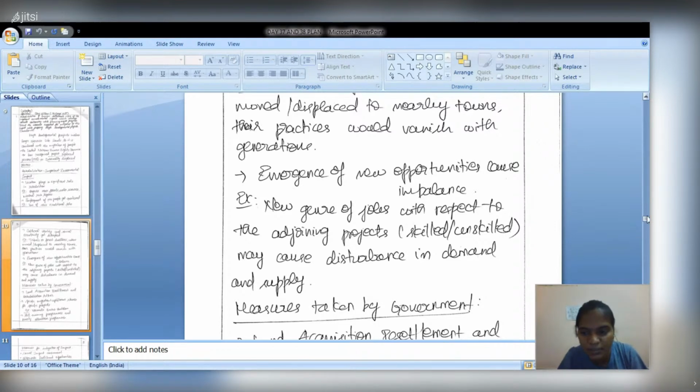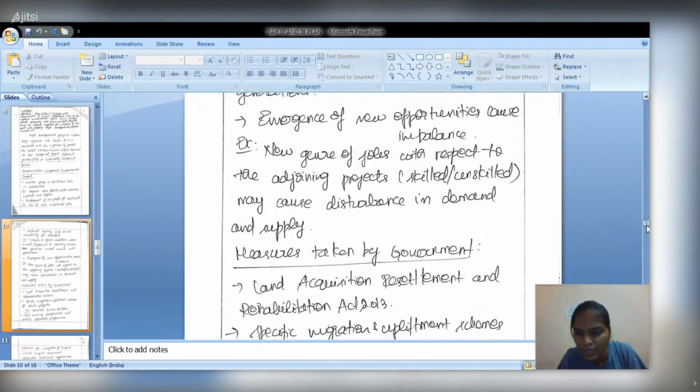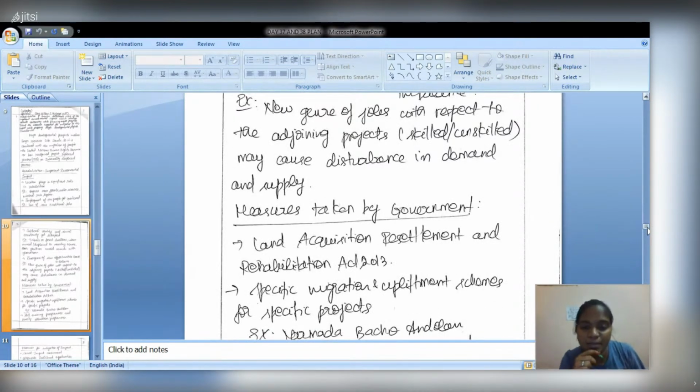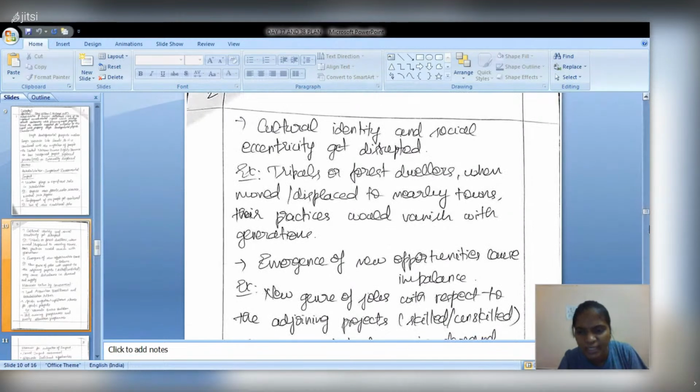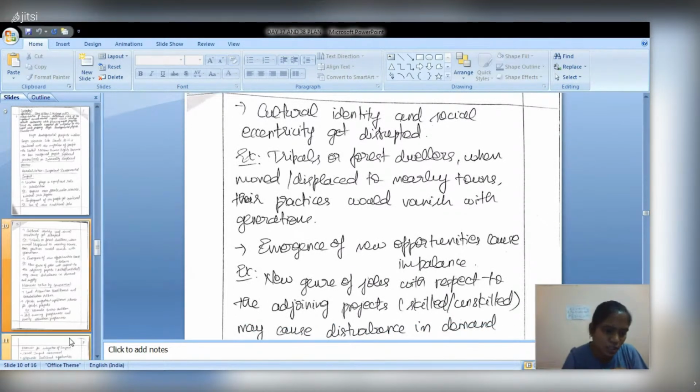Okay, what are the measures taken by the government? We can say the Land Acquisition, Resettlement and Rehabilitation Act 2013, which replaced the colonial government's Land Acquisition Act of 1884. The very stringent regulations have been replaced with a flexible one, and there are specific migration and development programs for certain specific projects in localized areas, like the Narmada Bachao Andolan for the Sarovar project. Okay, the Narmada Sarovar project, and skill training programs and poverty alleviation programs like PM Kaushal Vikas Yojana and all.